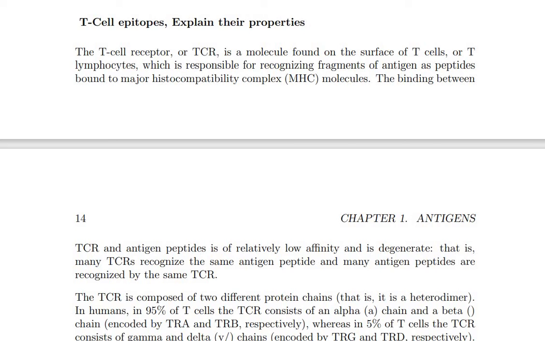So we can note this under the types of epitopes. One is the B cell epitopes and the second one is the T cell epitopes.